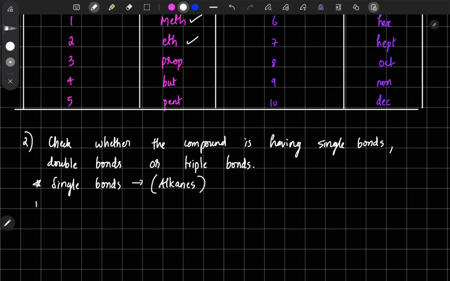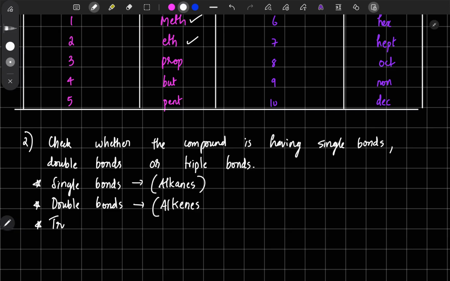Also, if it has a double bond, I'm not saying the compound should have all double bonds. Even one double bond is enough to consider it in another group of compounds called alkenes.